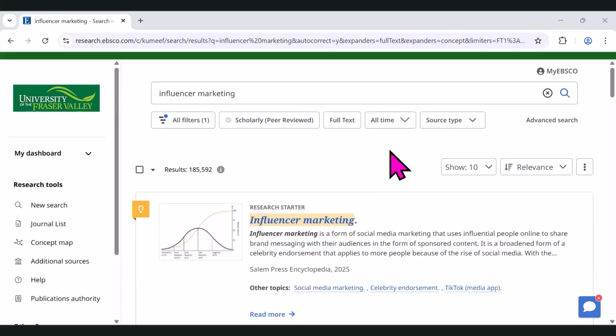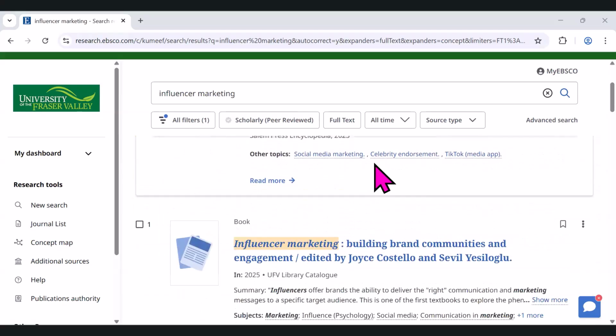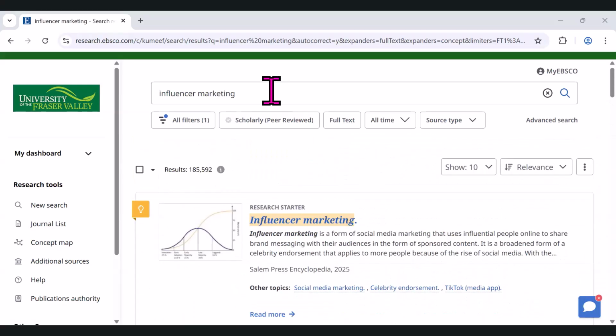I want to highlight before we get started that there's a few things that really will influence what articles you pick, and that depends on what shows up on your search results page here. And in order to get search results that are relevant, your search terms are very important. So it's important to take the time to reflect upon your topic, think about what the keywords, the synonyms might be, and what is essential to type in here, as it will definitely influence what comes up in your results. So very quickly, there are other videos we have that talk about searching and how to do this. And of course, you can always come to the library and chat with us about this.